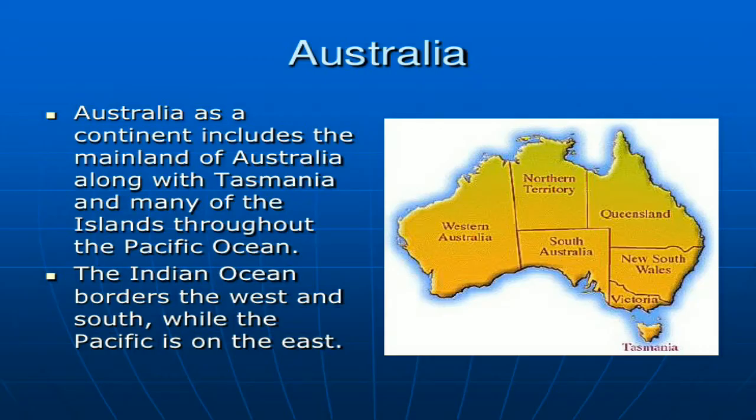Now we are going to learn about Australia next. Here we can see a photograph of Australia. Australia as a continent includes the mainland of Australia along with Tasmania and many of the islands throughout the Pacific Ocean. The Indian Ocean borders the west and south while the Pacific is on the east. Here we can see the continent Australia.